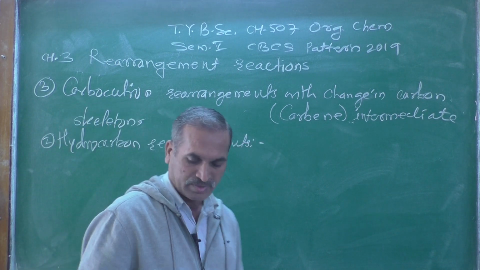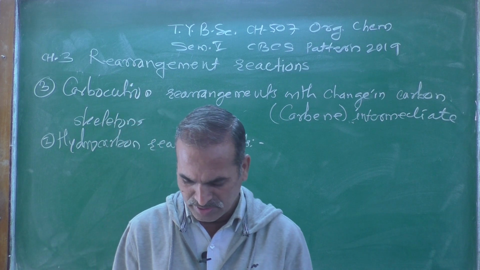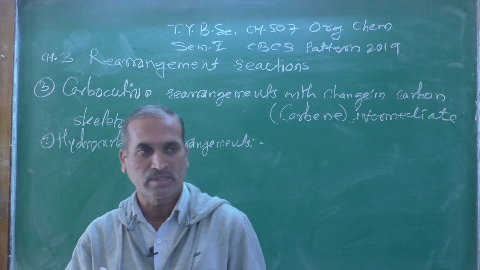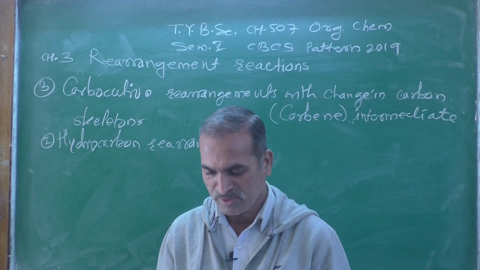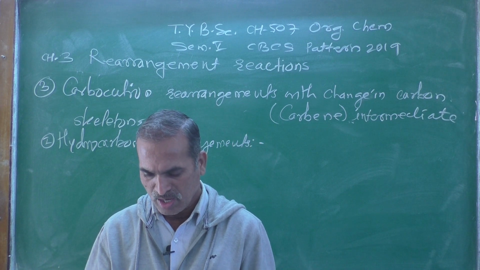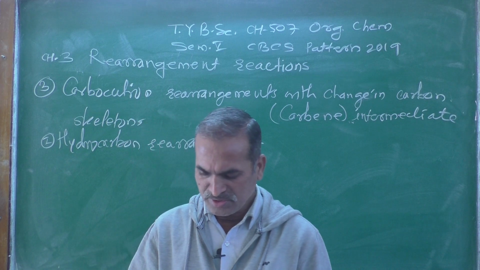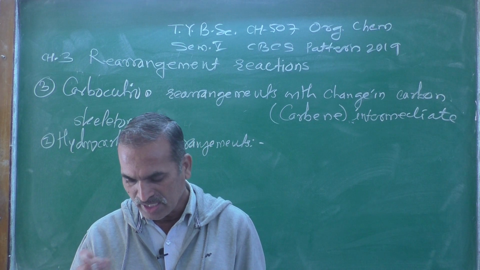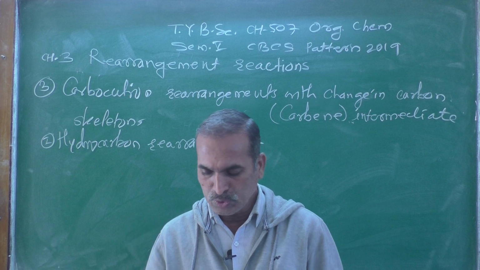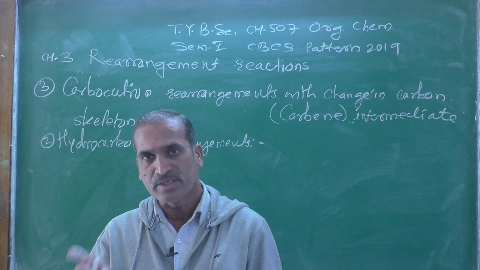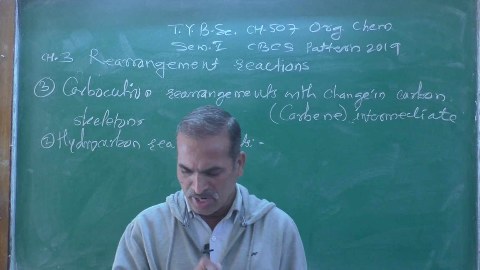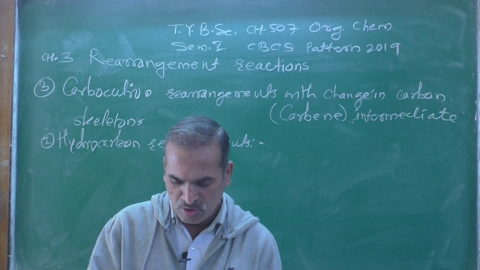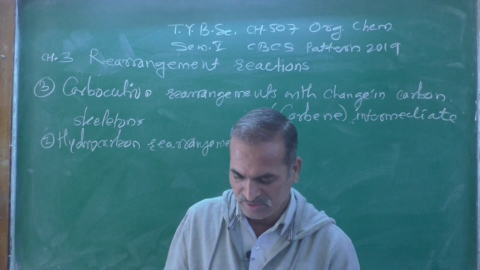Hydrocarbon rearrangements. What do you mean by hydrocarbon rearrangements? Only the rearrangement occurs between carbon and hydrogen. That type of rearrangement is generally termed hydrocarbon rearrangement. Carbocations generated from straight chain alkanes tend to rearrange, giving branched chain hydrocarbons during the cracking process of hydrocarbons catalyzed by Lewis acid.